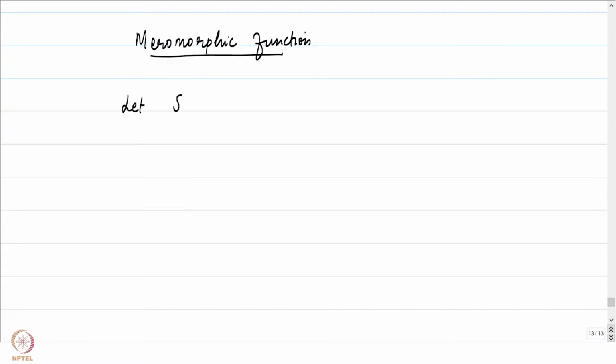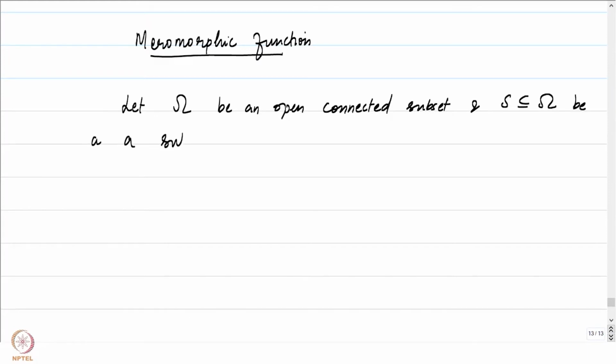So let omega be an open connected subset, and let S be a subset of omega. And suppose we have a function f which is defined on omega minus S, holomorphic on omega minus S.